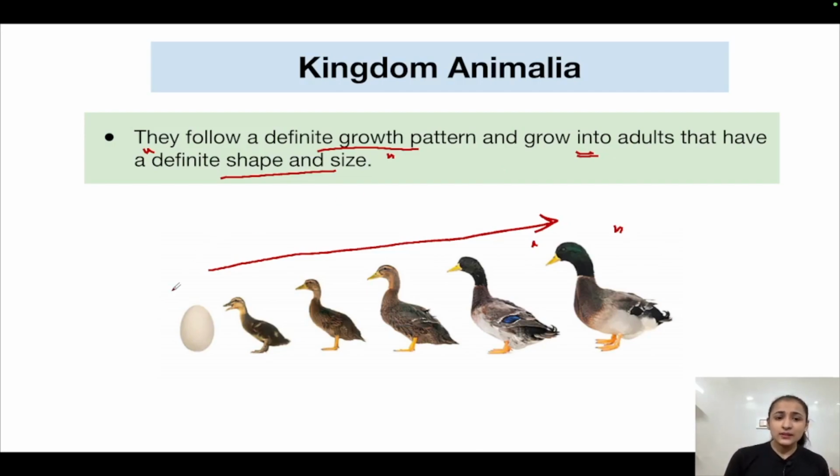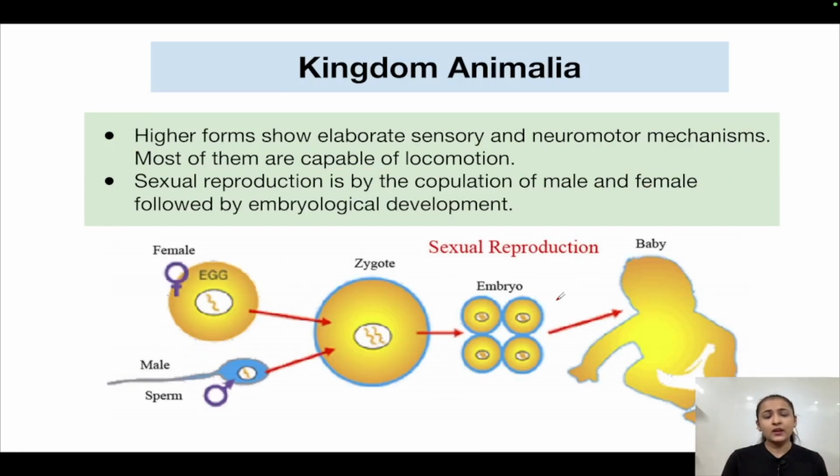Okay, so this is explained with the example of a duck, but in all organisms you can see such a growth pattern. In human beings also there is a baby, then the human being grows in size, then puberty comes, and then the human being will grow into a mature individual. So this is how definite growth patterns are seen in all members of kingdom Animalia.